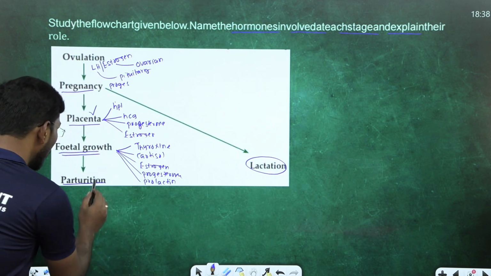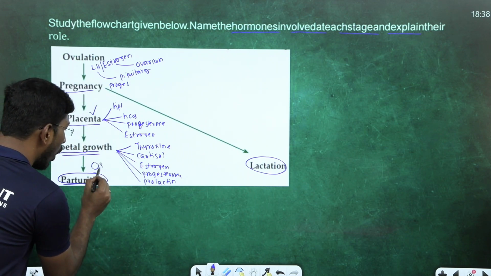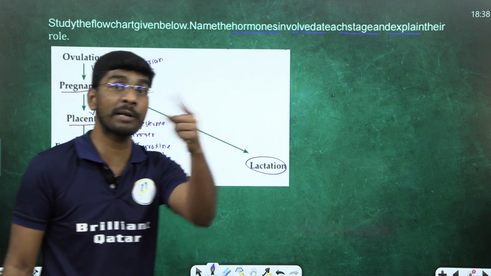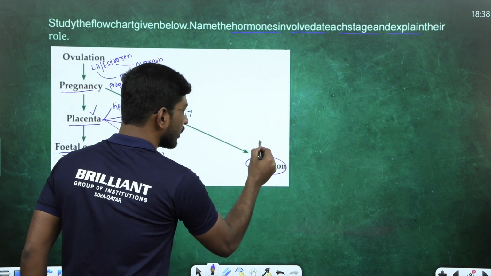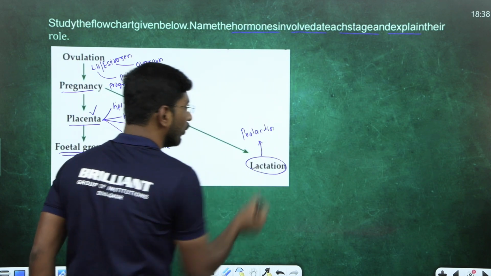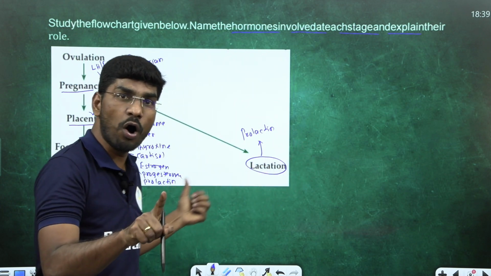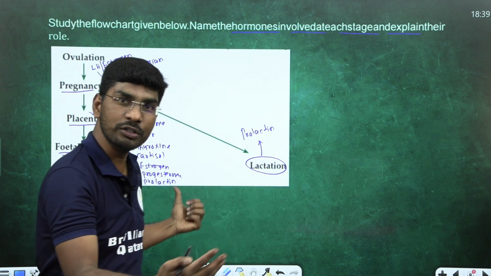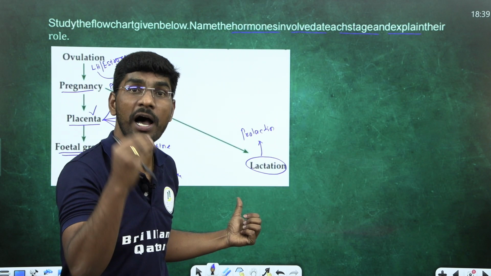Now, next one is parturition. You know the hormone which is important for parturition? Oxytocin hormone, also from the posterior pituitary. Now, lactation, tell me. The important hormone for lactation is prolactin hormone, the milk producing hormone. Oxytocin hormone is the milk ejection hormone. Oxytocin hormone is also important for labor pains. Parturition.